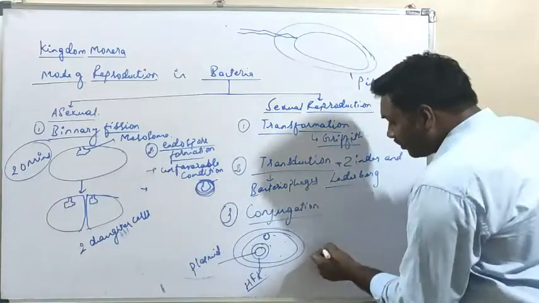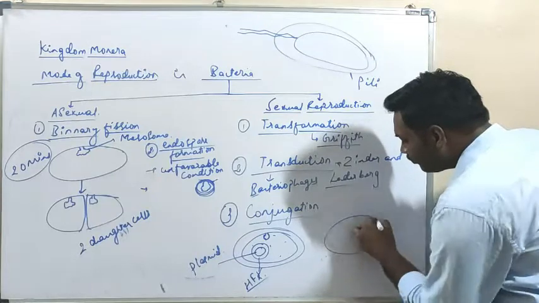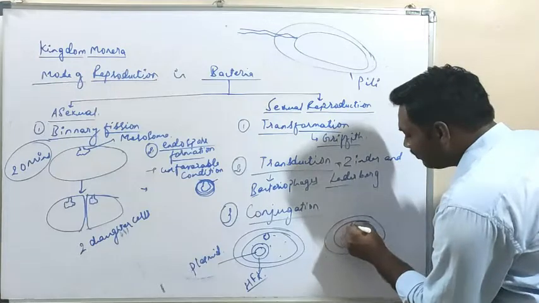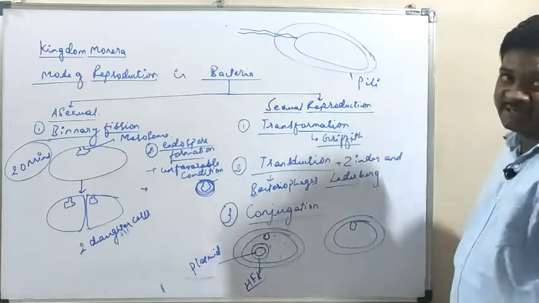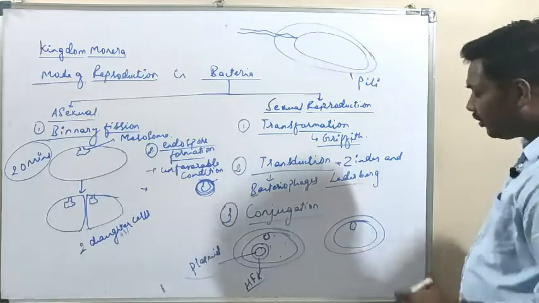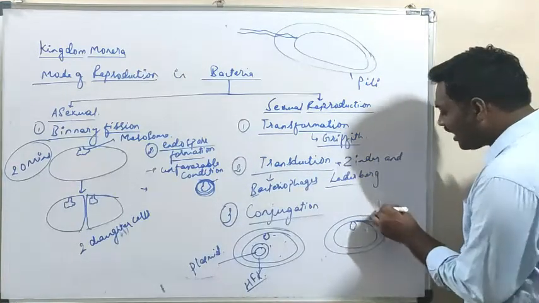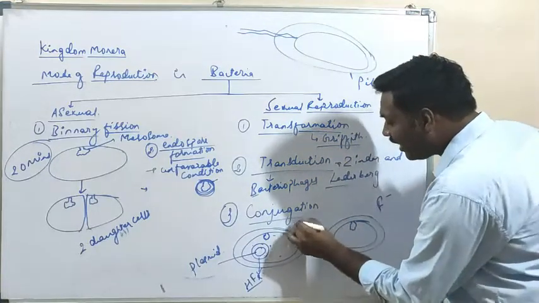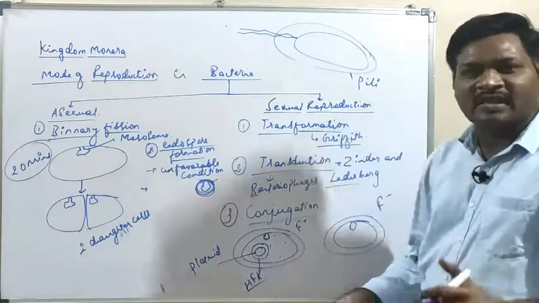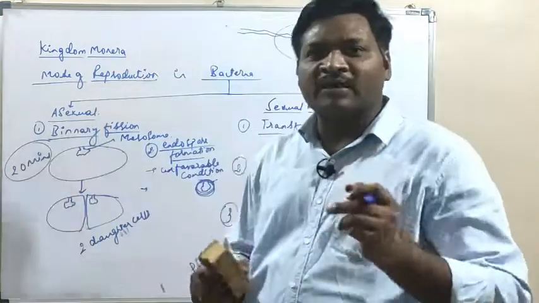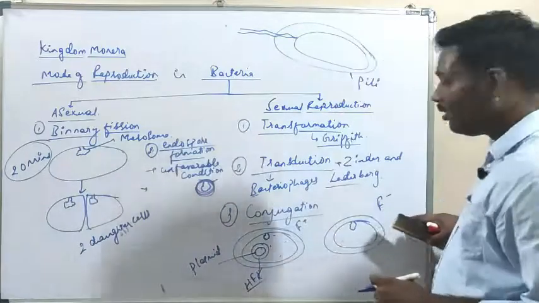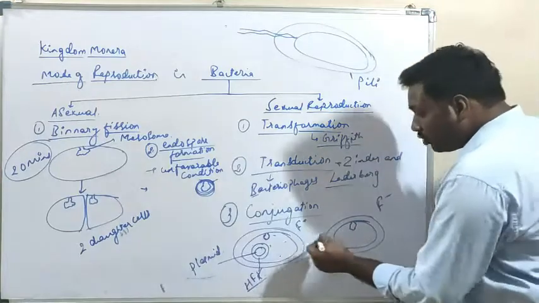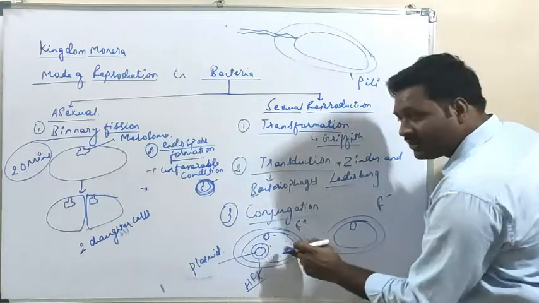Now we'll draw another bacterium, again with cell wall and cell membrane. There is a mesosome, but it does not have the plasmid. Plasmid is not there. So what do we call this bacterium? This will be called F minus, and the bacterium with the plasmid is called F plus. Now what are F plus and F minus? F plus means fertility factor, and F minus means it does not have the fertility factor, that is, infertile. The fertility factor means it is having the plasmid.